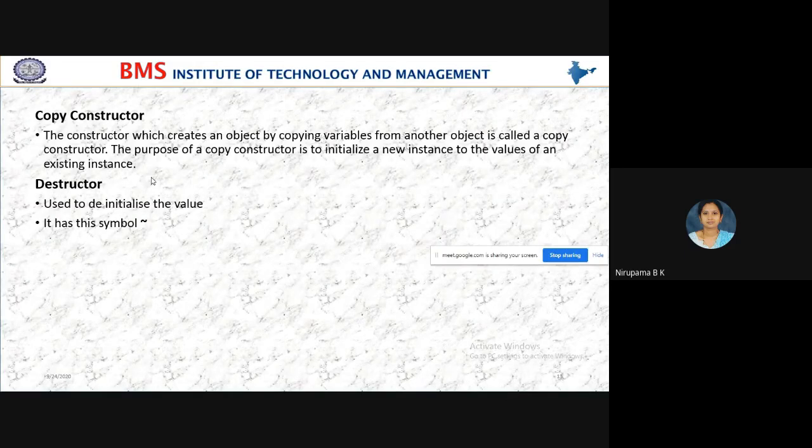Generally, why do we copy? If you want to repeat the same thing, or use that word or that paragraph in another place also. Assume that I have typed one paragraph related to Visual Studio. If I want the same information in a different document or a different page, what do I do? I copy and paste. So the purpose of this copy constructor is to initialize a new instance with the value of an existing instance. For an existing instance only, to initialize the new instance, we use copy constructor.